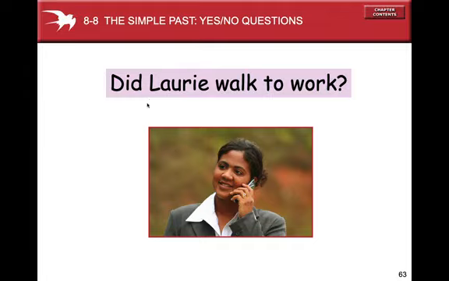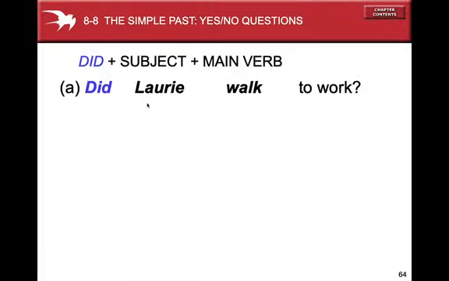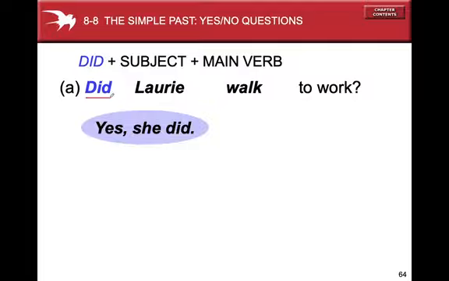Then let us now add simple past using yes and no questions. Did Laurie walk to work? Here, the other one was negative, where we used the subject before the auxiliary. Here now we use the auxiliary verb first. You say did plus subject plus main verb. Did Laurie walk to school?